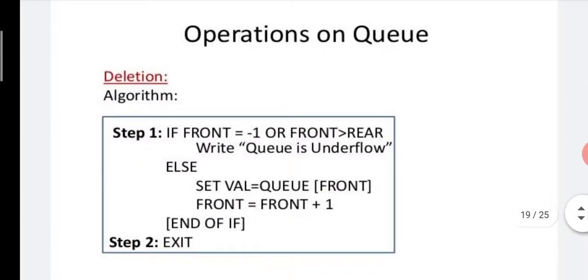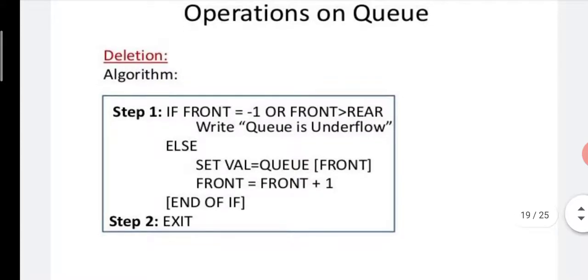Operations on Q, which is the deletion operation algorithm. In step number 1, if front is equal to -1 or front is greater than rear, then write Q is underflow. Means suppose Q is empty and then we are going to perform the deletion operation. This operation can't be performed on the empty Q, means there is no element for the deletion.